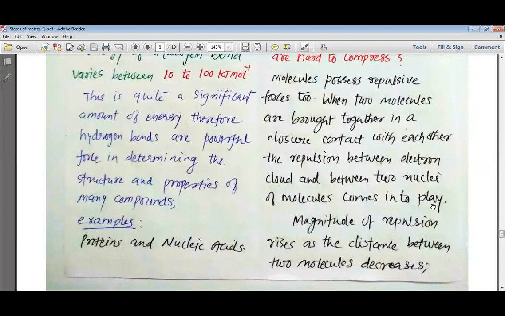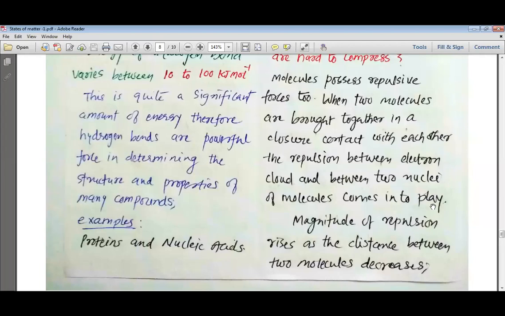Please try to understand that up to a certain distance, the positive charges present in the nuclei do not come in contact with each other. First, the electrons come in contact with each other. When the atoms come closer to each other, their repulsive forces come into action.